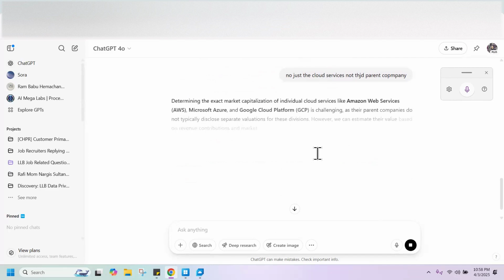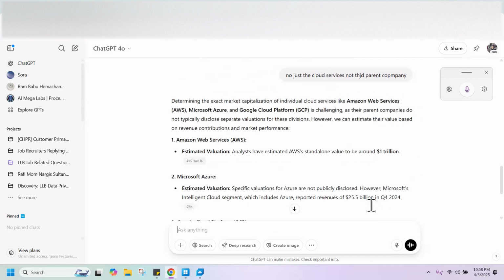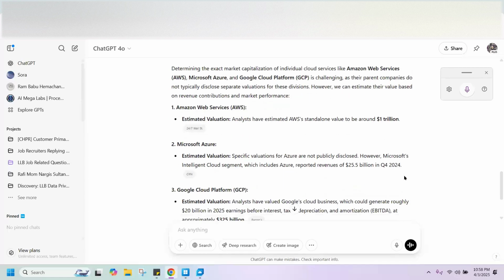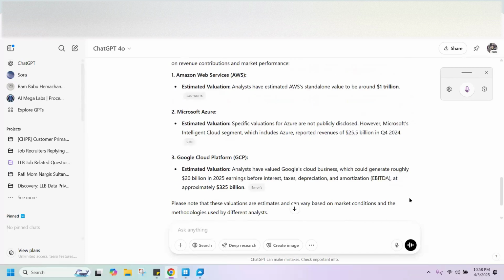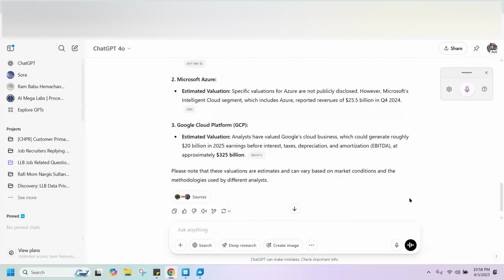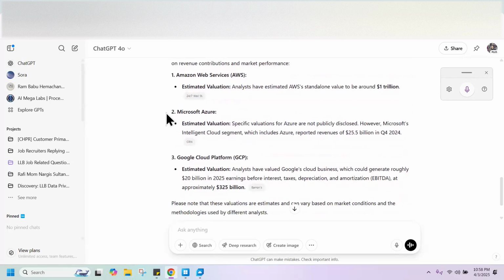I've gone through some articles. The estimated value is 20 billion, and you can see it's lesser than the 2025 and 2024 earnings. So basically we're sure that AWS is the leading provider right now. Yes, that's pretty sure because it started very early compared to other cloud platforms.